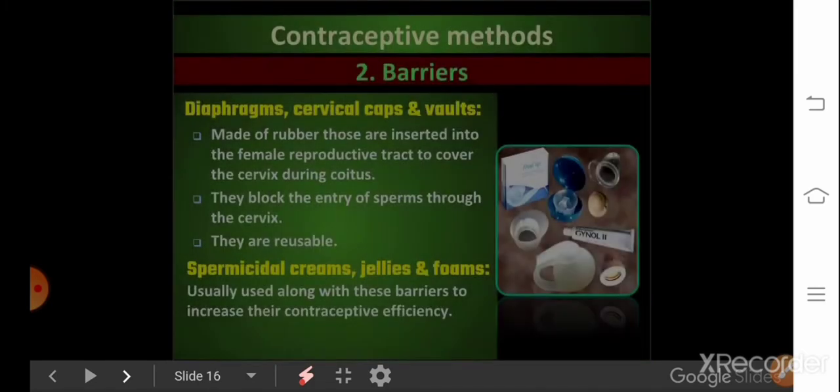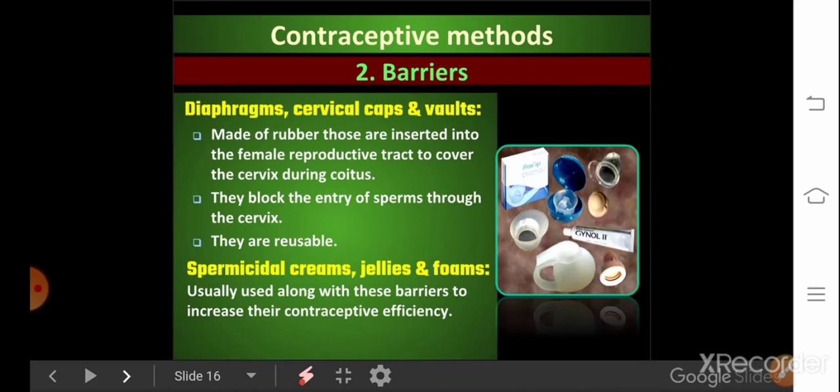Next, there are a few barrier devices available for females also: diaphragms, cervical caps and vaults. These three are available for females. They are also made of rubber. They are inserted into the female reproductive tract to cover the cervix during coitus. They block the entry of sperm through the cervix, and they are reusable. I repeat, diaphragm, cervical caps and vaults are reusable.